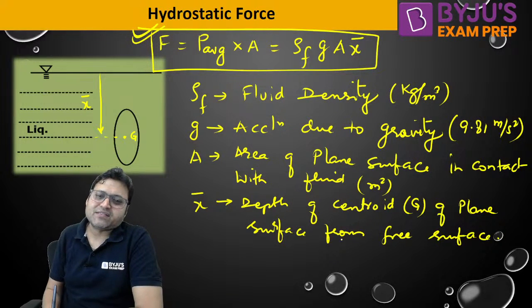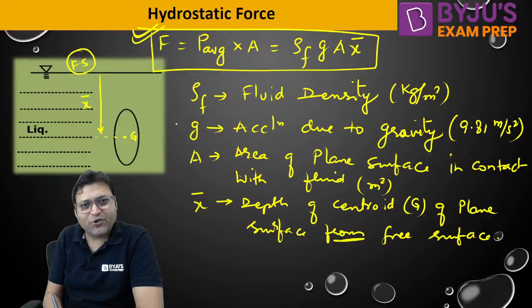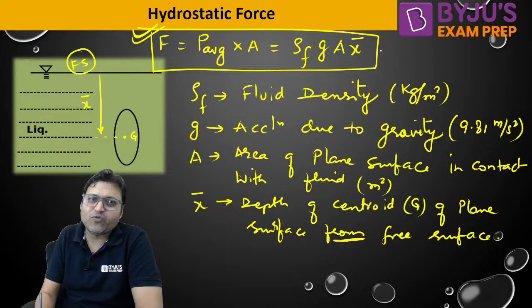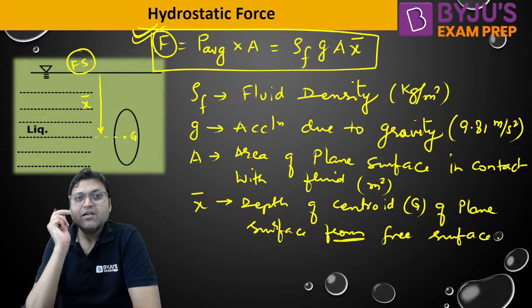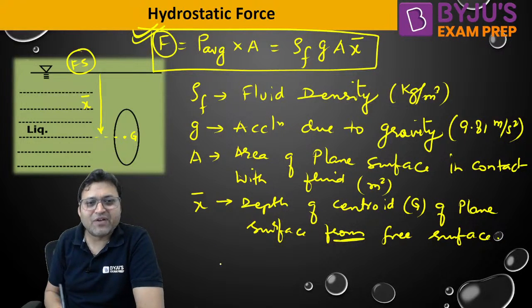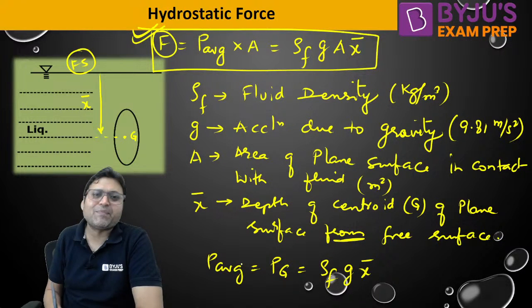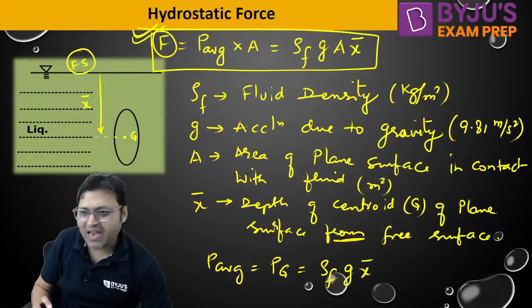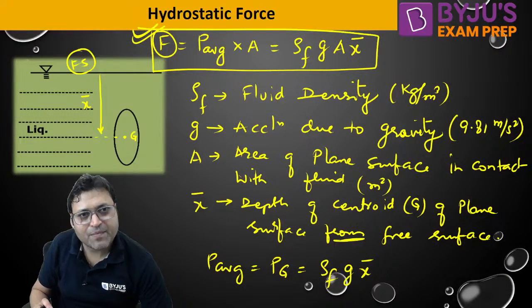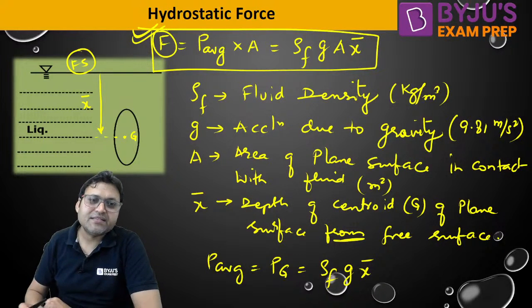The measurements are all from the free surface of the liquid. So if you are able to put these values, then you will get the hydrostatic force F. Is this all clear? Average pressure is equal to the pressure at G, that is rho g x bar, multiplied by the area of the plane surface in contact with the fluid. Now, after calculation of hydrostatic force, we will calculate the